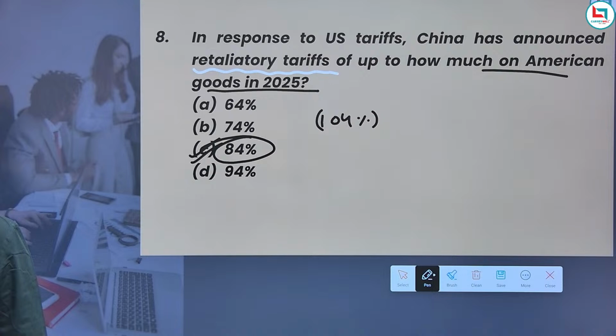Trade tension between the US and China has been rising over issues like technology, security, and trade imbalance. Tariffs are taxes on imports or exports between these two countries. And remember, guys, retaliatory tariffs are used as a countermeasure in a trade dispute. So these are the things that we need to understand.